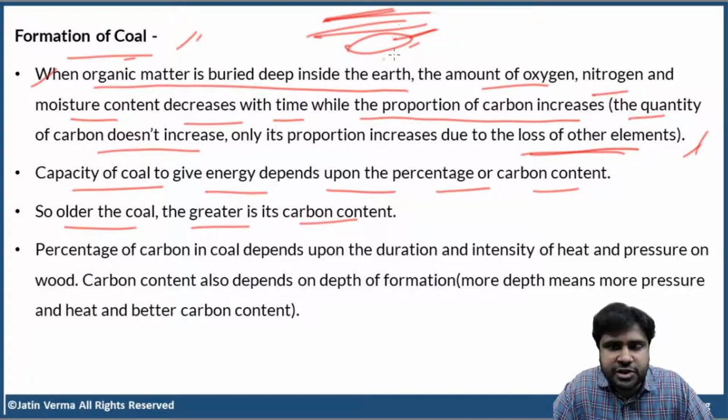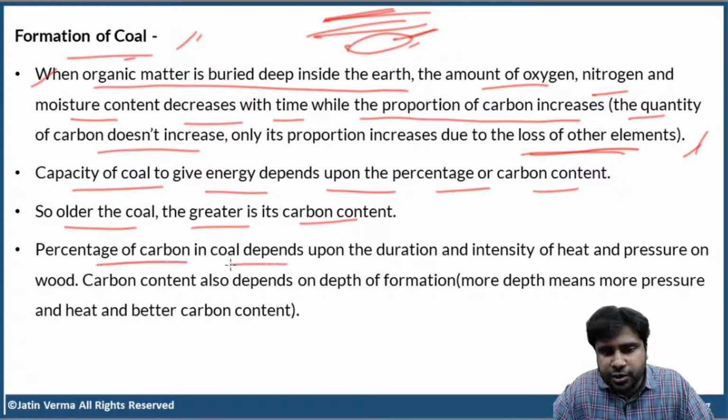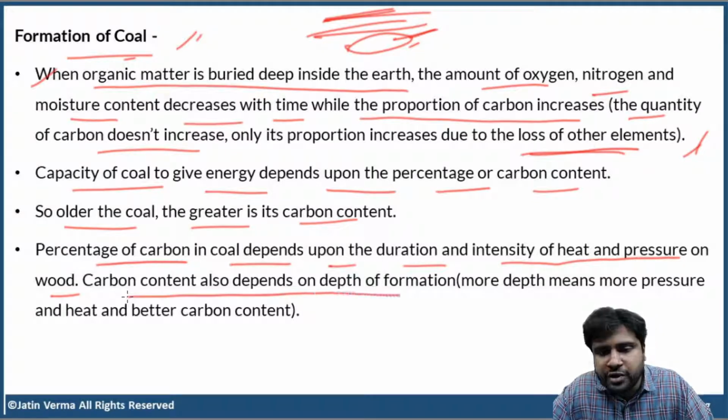That means if you subject an organic matter to heat and pressure for a very, very long time, then you'll get a very pure form of coal, which is mostly carbon. And impurities are in very small quantities. Clear, right? Now, the percentage of carbon in the coal depends on the duration and intensity of heat and pressure on the wood. Actually, coal is formed from wood. Carbon content also depends on the depth of formation. More depth means more pressure and heat, so better carbon content.